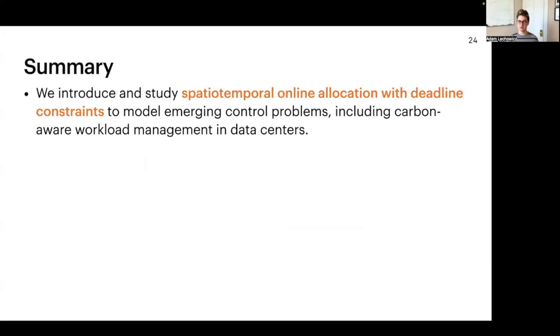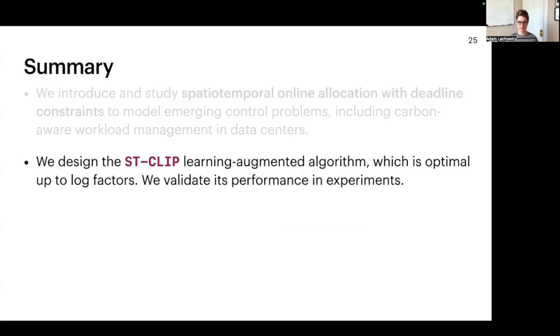To summarize things, we have introduced and studied SOAD, motivated by emerging problems in areas such as sustainable data centers. We designed a competitive algorithm and a learning augmented algorithm, ST-CLIP, for the problem, showing that they are all optimal up to log factors. In the full paper, we also implement and validate these algorithms in a sample application to carbon-aware workload management.